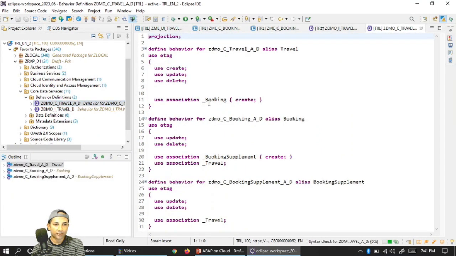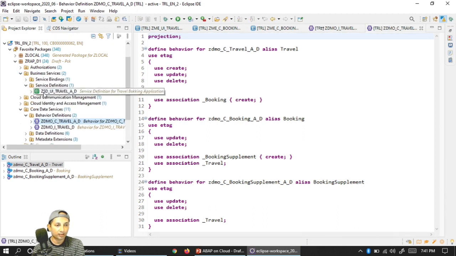and you'll see I've just projected my consumption. I have given the different alias names. You see that create, update, delete is applicable for all on the travel, and the rest of booking creation will happen from travel as an association. Similarly, booking supplement will happen from the booking entity by association, and this defined behavior for supplement will only have update and delete. Of course, create is taken care of over here only. Straightforward. What next? We have to go for